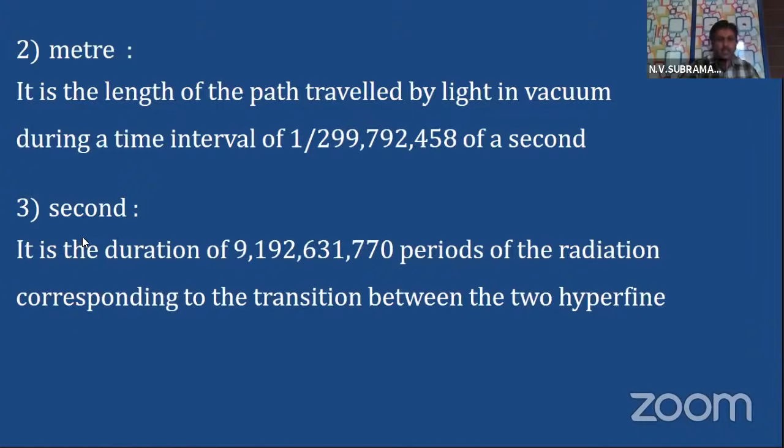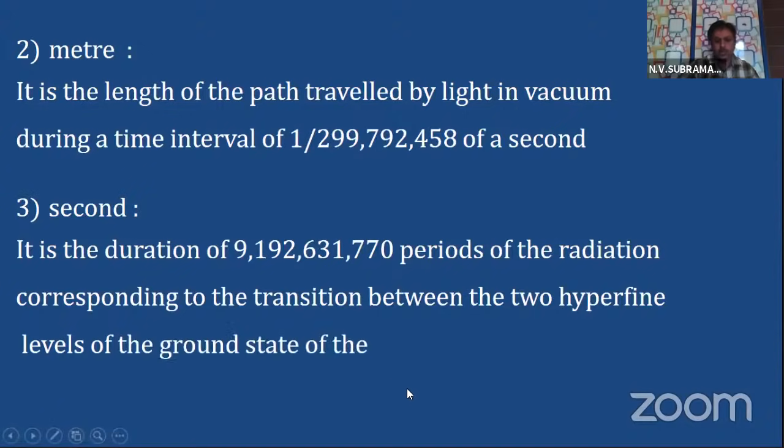Next, the definition of second. It is the duration of 9192 631 770 periods of the radiation corresponding to the transition between two hyperfine levels of the ground state of the cesium-133 atom. I would like to elaborate a little, children. How are we defining this?